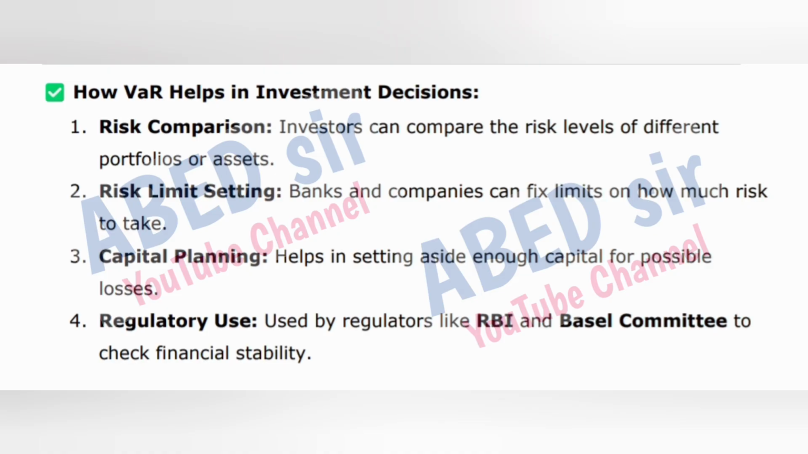2. Risk limit setting. Banks and companies can fix limits on how much risk to take. 3. Capital planning. Helps in setting aside enough capital for possible losses. 4. Regulatory use. Used by regulators like RBI and Basel Committee to check financial stability.